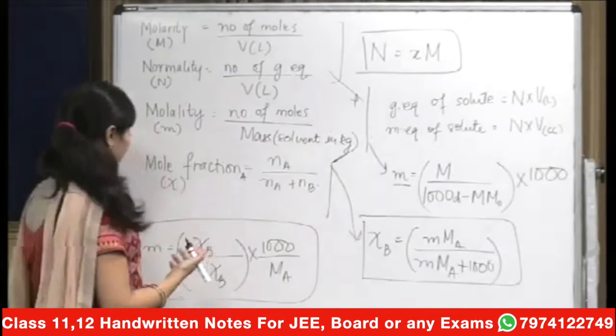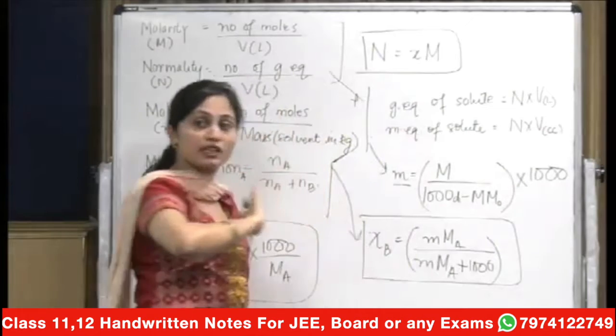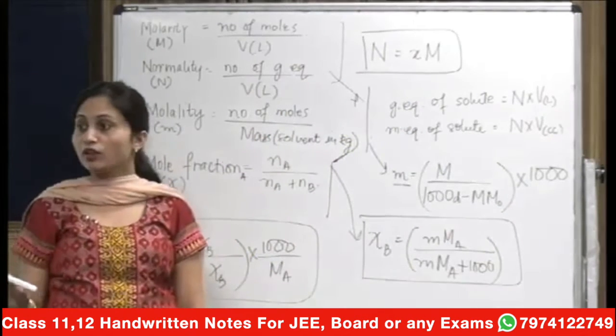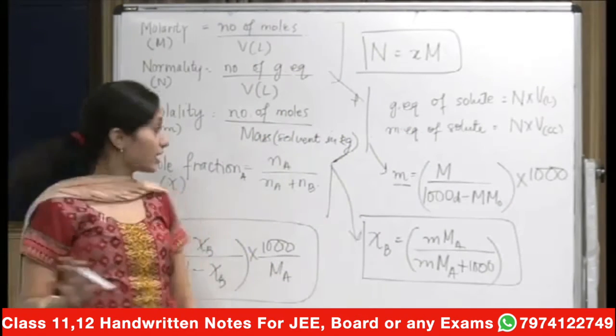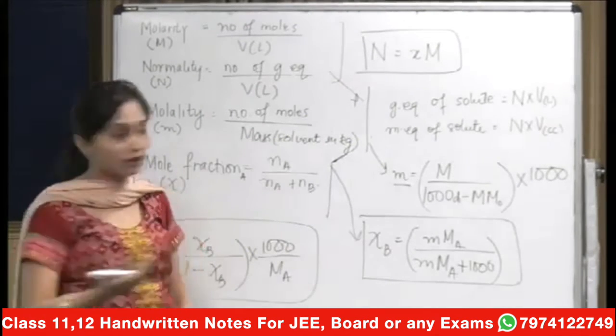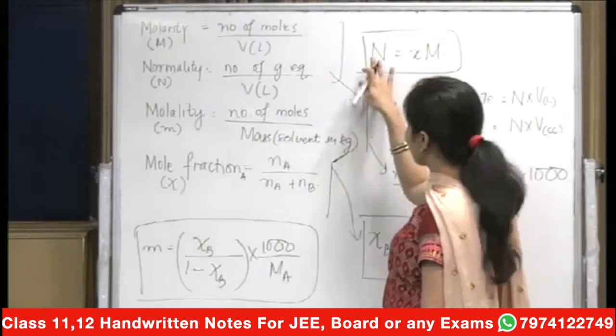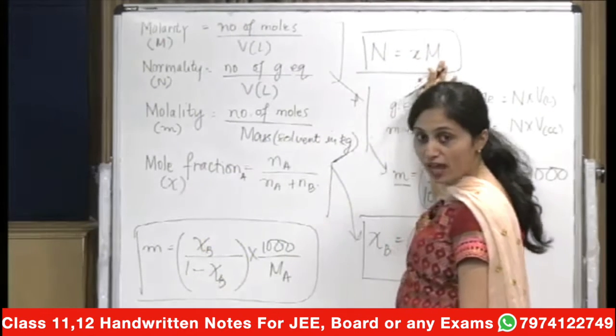And then here what you have is the relationship, which is very important. This relationship is easy because last time we did gram equivalents and number of moles in detail, so the difference between molarity and normality was the same. So normality is equal to x times molarity, right?